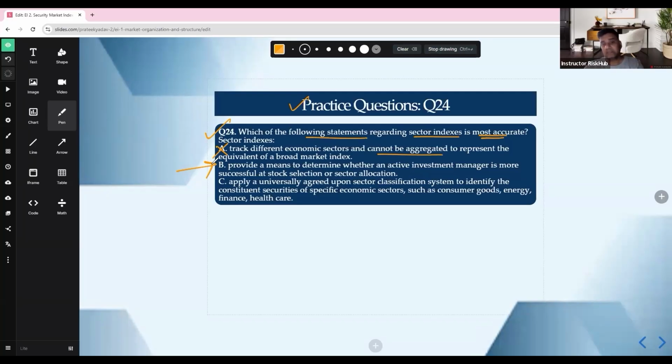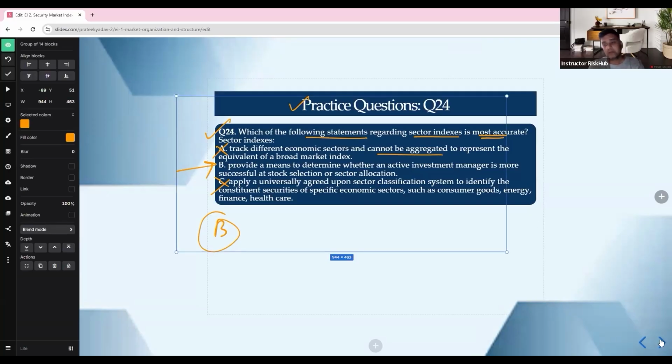Apply the universally agreed upon sector classification system to identify the constituent securities of specific economic sectors such as consumer goods, energy, finance, healthcare. Not correct, wrong, because different providers use different classification systems. Please understand that an index is used for market sentiment, benchmarking, asset allocation, beta, CAPM, and passive investing. Types of index are broad market, which is whole market; multi-market, which is global or regional; sector or industry specific; and style, size, value, growth. Please understand the difference between systematic versus systemic, rebalancing versus reconstitution, and that the benchmark must match your strategy.